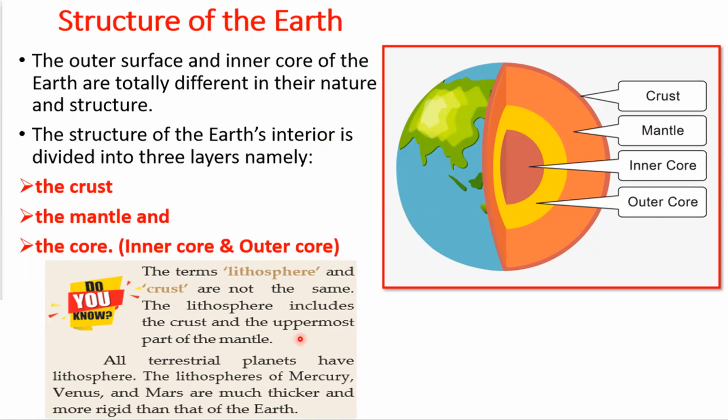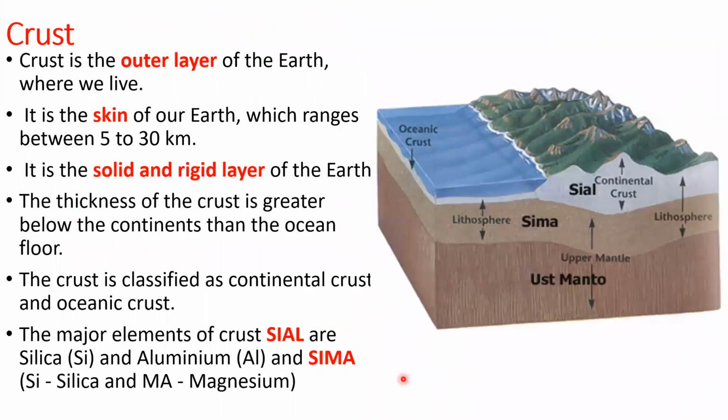All the terrestrial planets have a lithosphere. The lithospheres of Mercury, Venus, Mars, and Jupiter are thicker and more rigid than that of the Earth. See, this is the cross section of the crust of our Earth. And you all know that our Earth is made up of land and ocean, that is continents and oceans. So the crust is divided into continental crust and oceanic crust, and the continental crust is thicker and the oceanic crust is thinner.